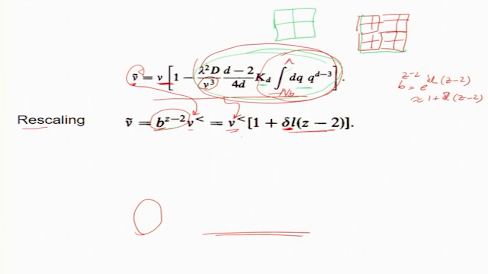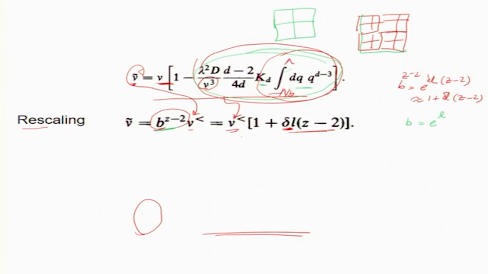I wrote that. So, there is a prefactor for b which is b to the z minus 2, and we make this substitution that b is equal to e to the power l. We did it earlier for Wilson theory as well as for mass renormalization. Okay.